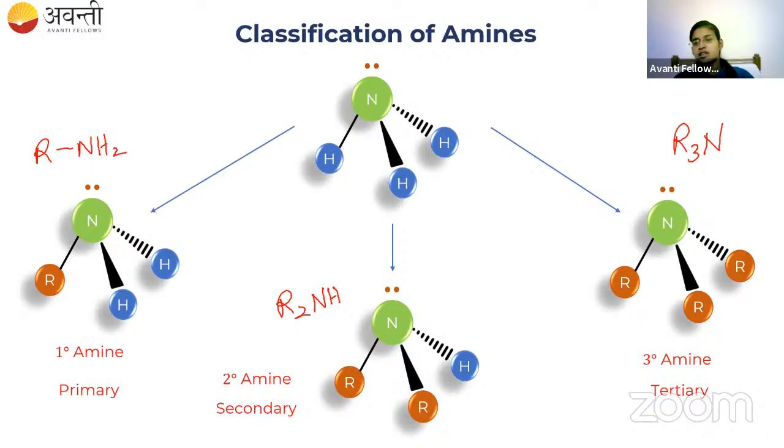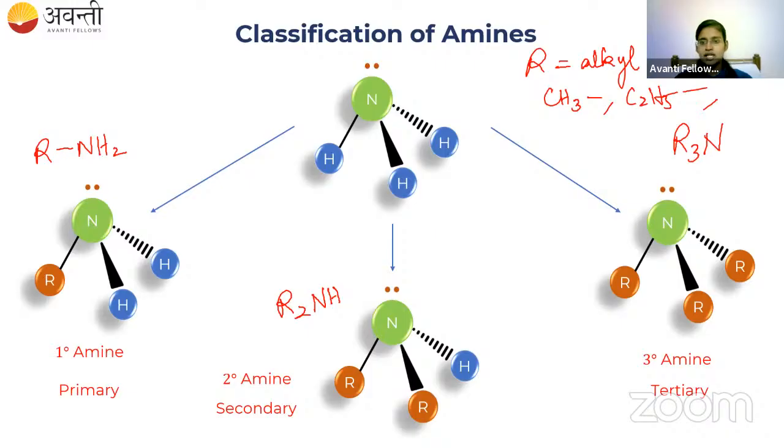All right. So this is about the classification, students. So any doubt from the classification? As I've already said, R is nothing but the alkyl group. Okay. So alkyl means it can be methyl or ethyl or propyl, isopropyl, butyl, it can be anything. Okay. Is it clear to all of you?